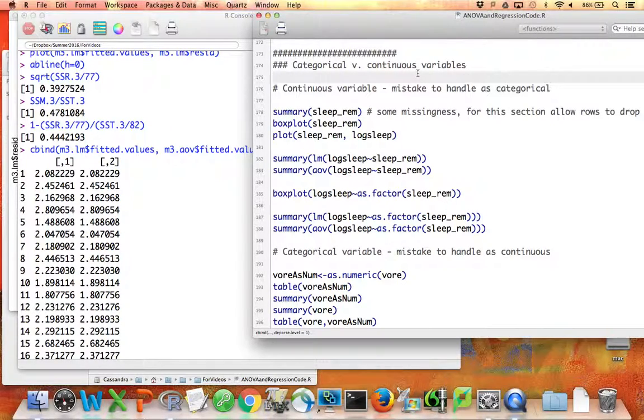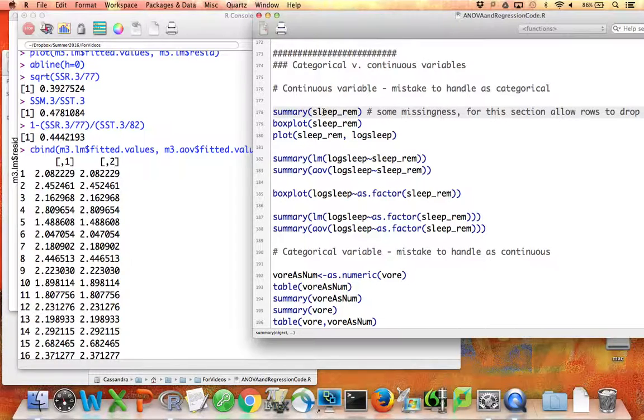Next, I want to illustrate the importance of properly determining whether a variable you're trying to use as a predictor is supposed to be categorical or continuous. You will be inappropriately interpreting your results if you get it wrong in either direction. So in order to show that it's inappropriate to take a continuous variable and handle it as categorical, I'm going to focus on a variable we haven't focused on too much yet in this discussion.